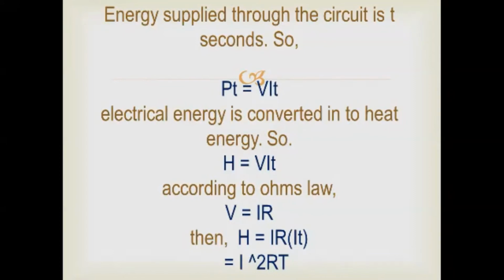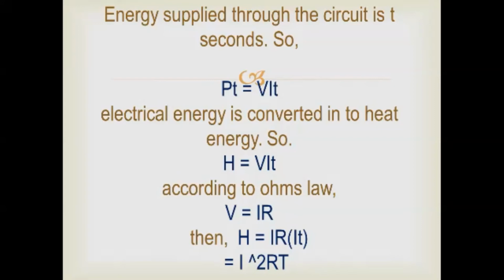We use H to denote PT. So H is equal to VIT. Electrical energy is converted to heat energy, so we got H is equal to VIT.